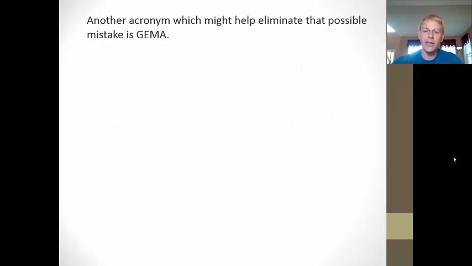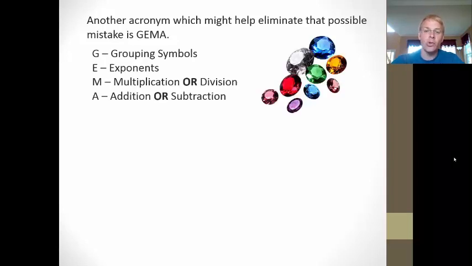So how can we avoid this? Well, one acronym that we feel is a little bit more helpful is the acronym GEMMA. Now, GEMMA has only 4 levels, as you can see here. The first level is grouping symbols. Now, parentheses are a grouping symbol, but we're going to have a few more, and we'll talk about that in just a minute here. The second level is exponents. That's the same. The biggest change comes in the third and the fourth levels here. We can see that addition and subtraction and multiplication and division are on the same levels there. Multiplication and division on the third level, addition and subtraction on the fourth level. They are equal. One does not necessarily come before the other.